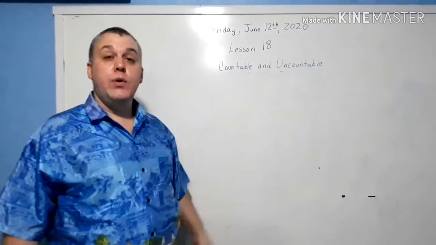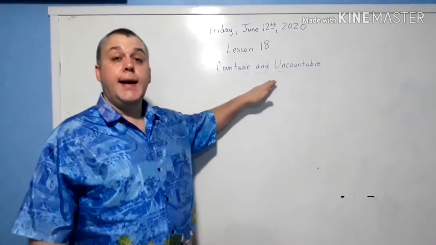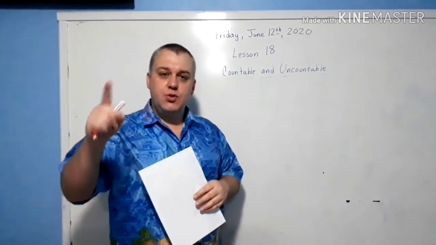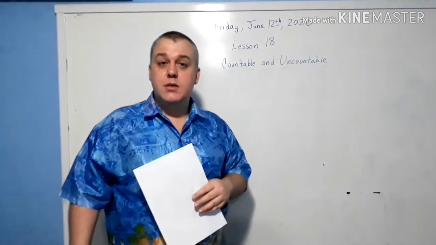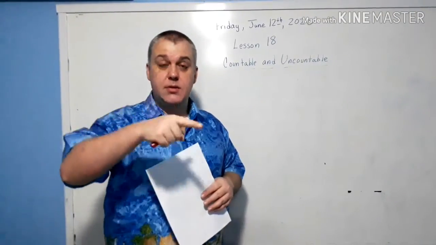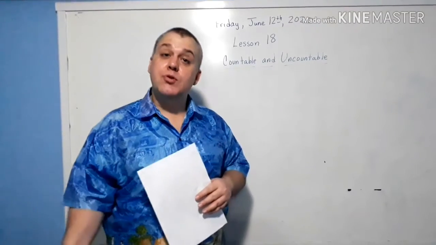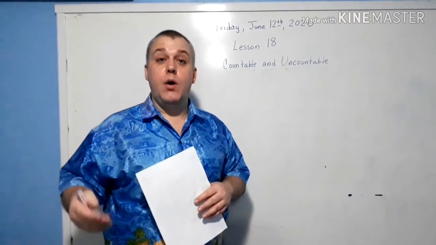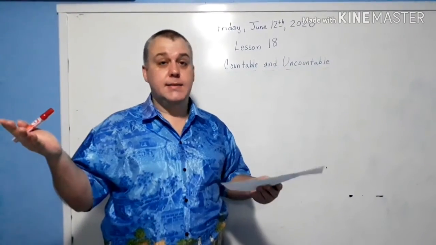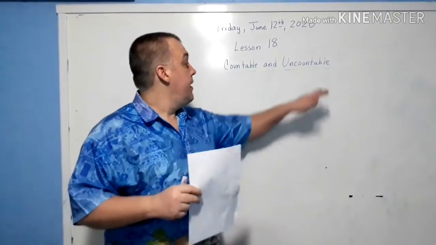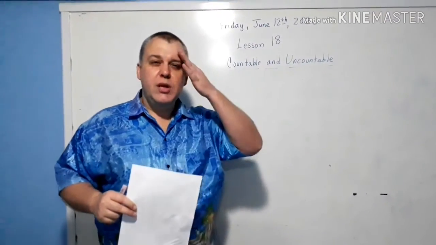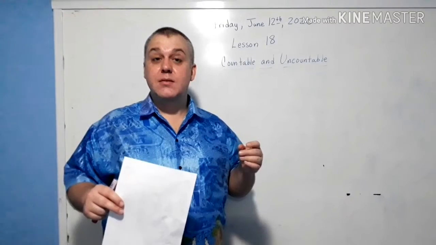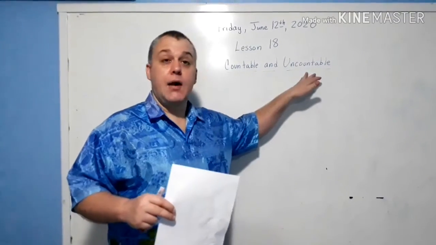Lesson 18. Today we are going to do countable and uncountable. Now that's very easy. Count means 1, 2, 3, 4. So, if you can count an object, then it is countable. If you cannot count an object, like water, I want 3 water. No, you can't say that, right? So that would be uncountable. Usually with liquids and really tiny things or emotions, then we say uncountable.